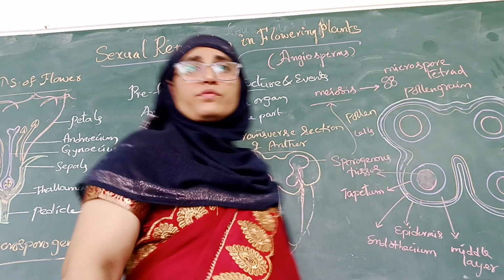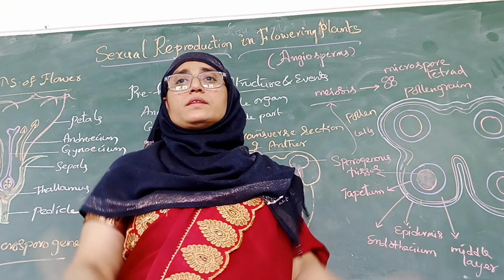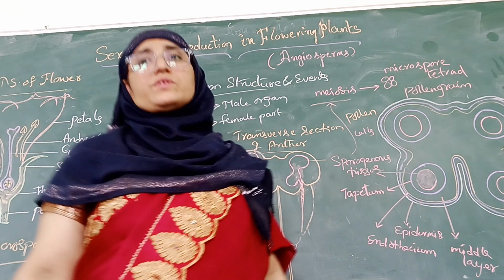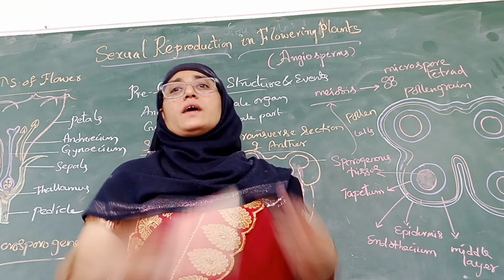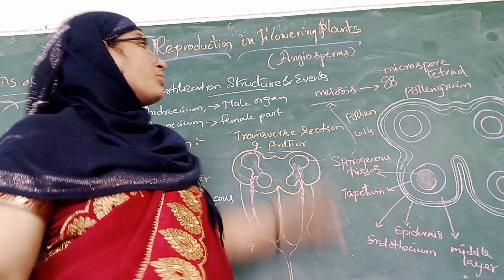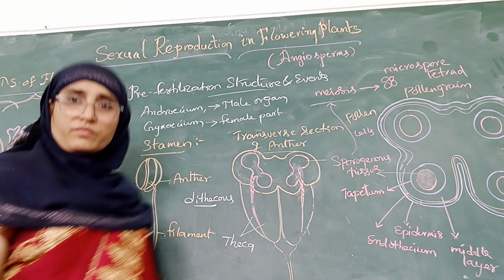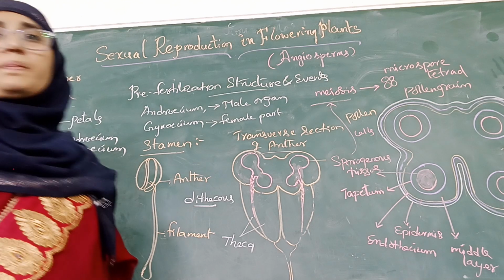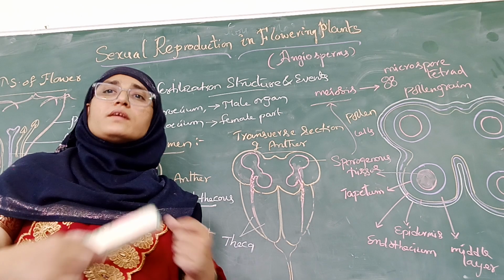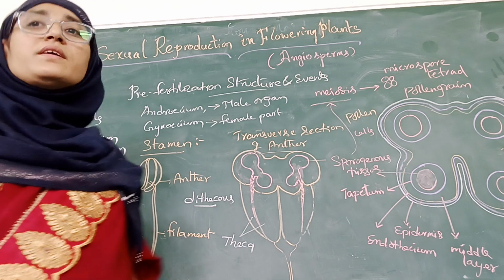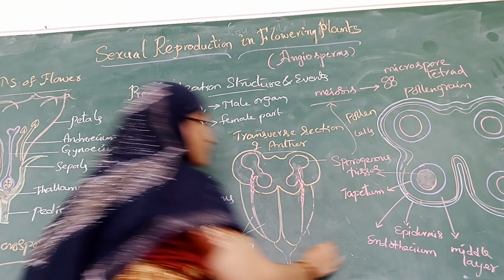When these pollen grains are formed, what happens? The wall of the anther breaks, which is called dehiscence. All these changes in the anther are called dehiscence, and finally a release of the pollen grains from the anther takes place. The pollen grains, which are called the male gametes in the plants, found within the anther, are released out of the anther by the dehiscence of the anther. Dehiscence, what is the meaning of dehiscence here?